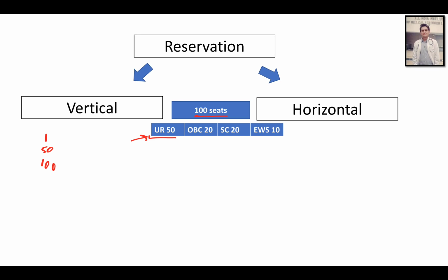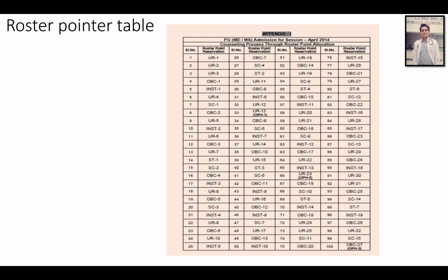But in horizontal counseling, there is no reservation for a particular branch. There are just 100 seats, out of which 50 will be given to UR, 20 to OBC, and 20 to SC candidates. For example, suppose there is a candidate with rank 10 who is OBC. He will be given a seat and the OBC seats will be reduced by one from 20. That is basically horizontal counseling, and roster-type counseling belongs to the horizontal way of counseling. So that is just an overview. Let's try to understand it more.